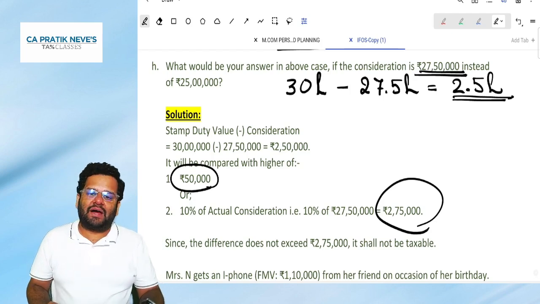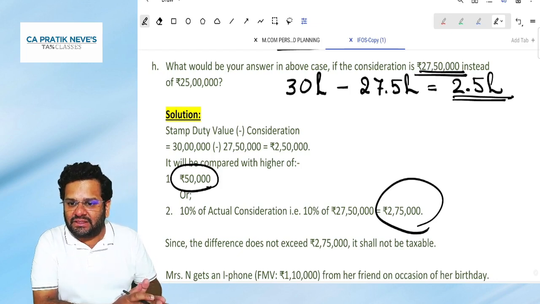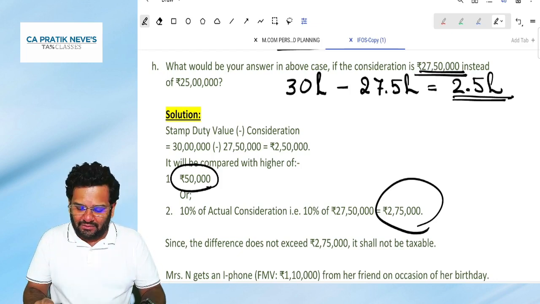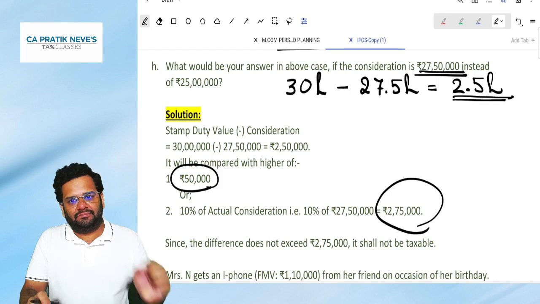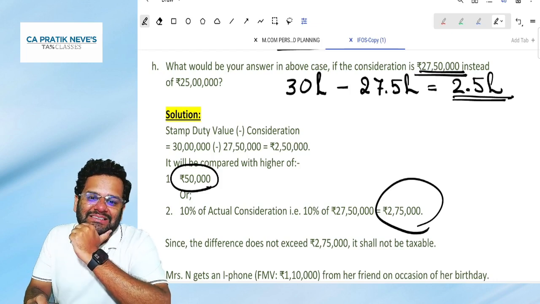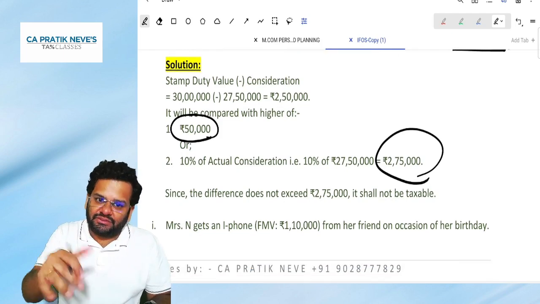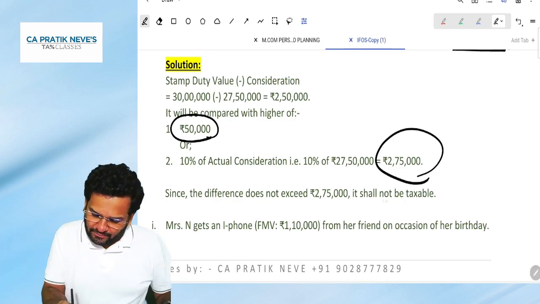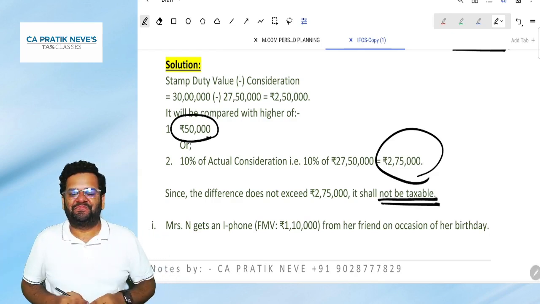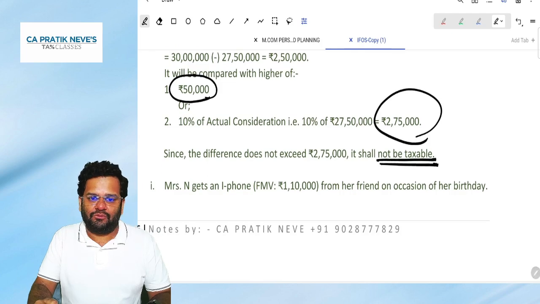Now 2.5 lakh, that is the difference, is not exceeding 2.75 lakhs. So what will happen? When the difference is not exceeding 2.75 lakhs, it is not taxable. Did you understand? And then, wonderful, very nice.